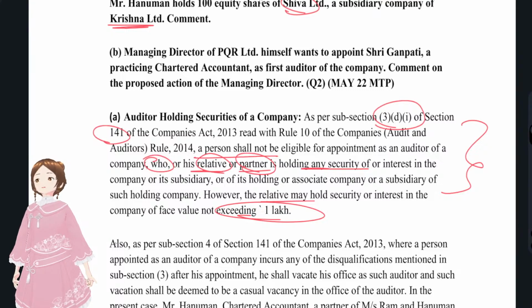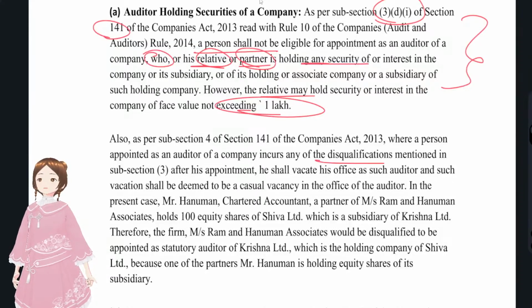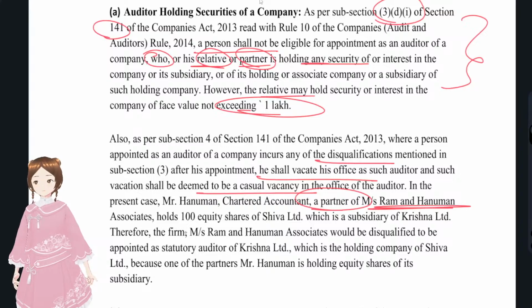Okay, now you have to apply to the scenario in the question. A person who is appointed and incurs disqualification shall vacate his office as such auditor, and such vacation shall be deemed to be a casual vacancy. Here the partner of this chartered accountant firm, which was appointed as an auditor, holds 100 equity shares of a subsidiary of that company, which would attract disqualification, so he has to vacate his office immediately.